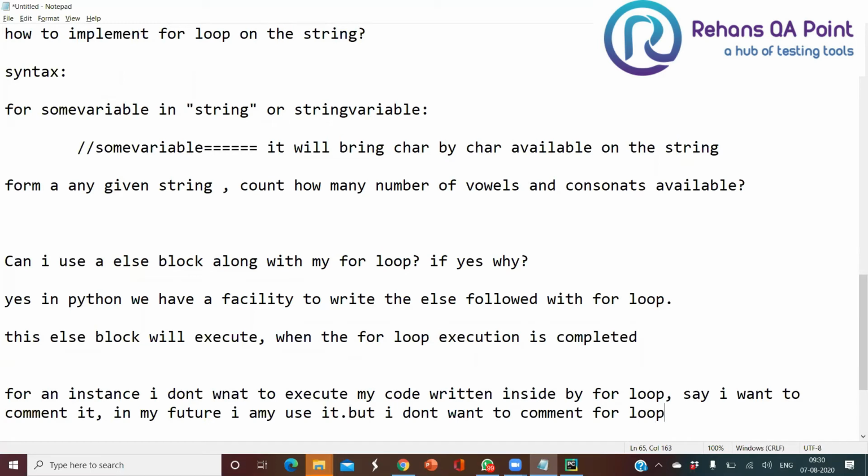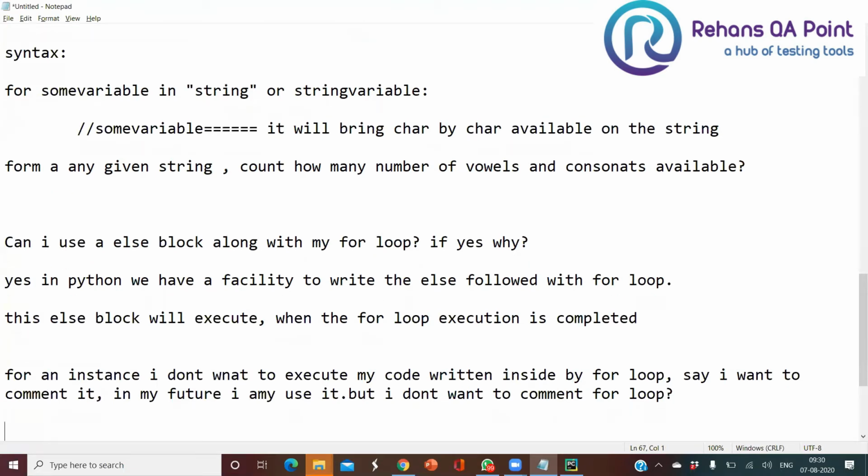His question is very simple, guys. He is saying that he doesn't want to comment out the for loop, but he wants to comment out the logic. Nothing should be executed inside, but he may use the same logic further on. So now, is that possible?